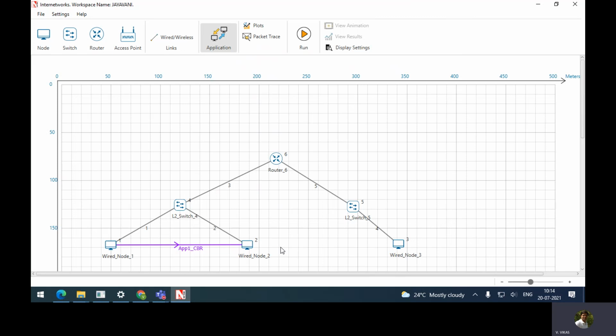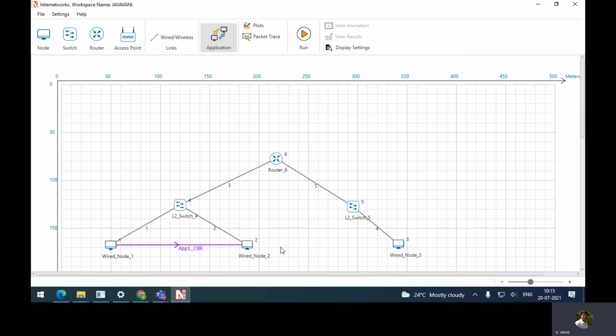You are trying to send CBR, constant bitrate information from node 1 to node 2. Just note down small points.